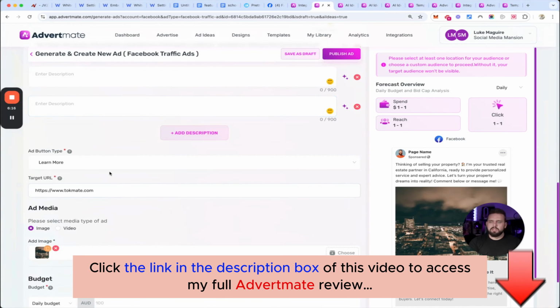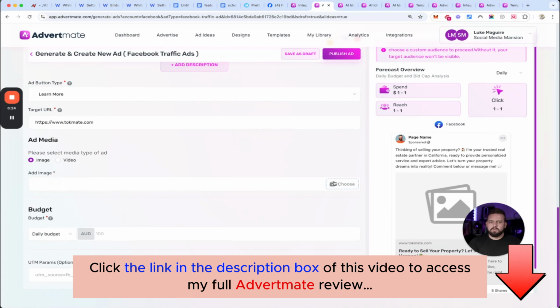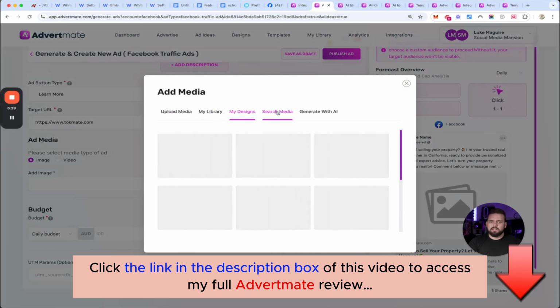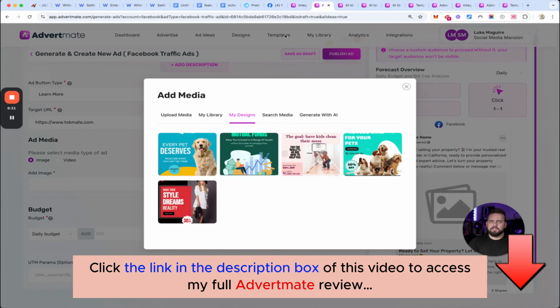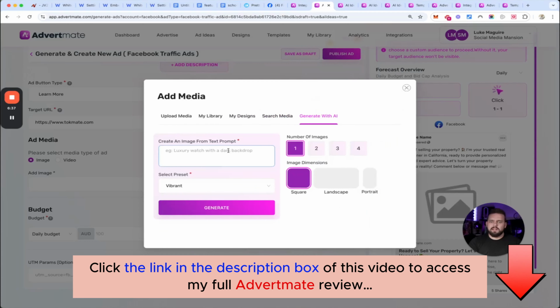For example, let's say I wanted to then go down here where I have to select the ad image. I can then go, I'll get rid of this one, and we'll go choose. And we can either upload our own, we can create some in our template suite, which I'll show you guys in a minute, which is another upgrade. There's lots of royalty free, and then there's our AI edition here. So I could say,